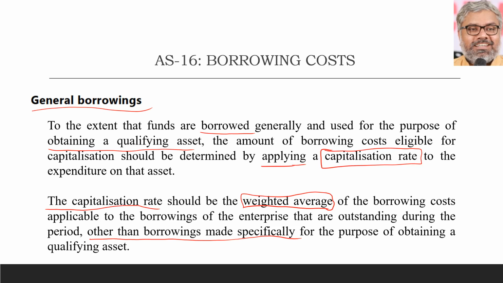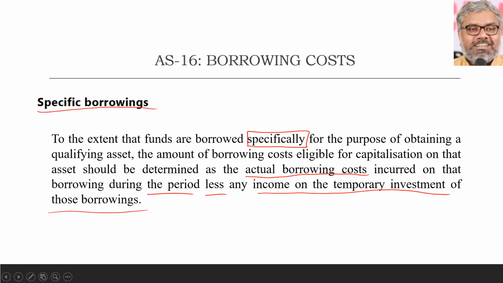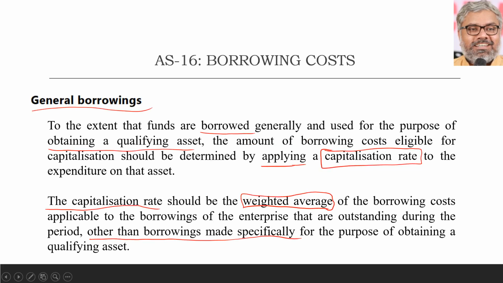When certain amounts are already borrowed specifically for obtaining the qualifying asset, those are separate. Anyway, we calculate them and keep them separate. Don't mix them here. So we only have to consider here the weighted average of borrowing costs related to the general borrowings other than specific borrowings. How to calculate weighted average? Common sense once again. Weighted average is weighted average. Everywhere, wherever we apply, it will be the same.